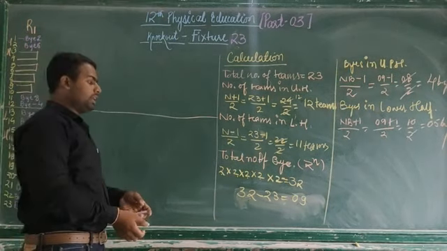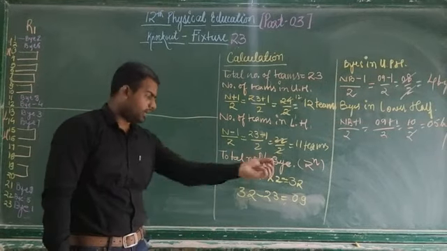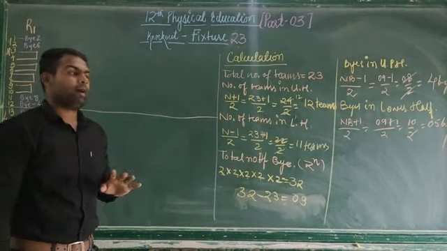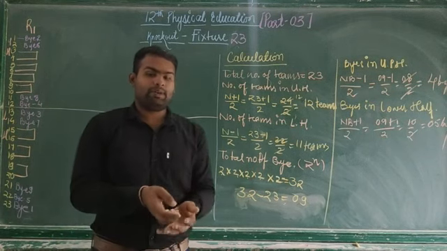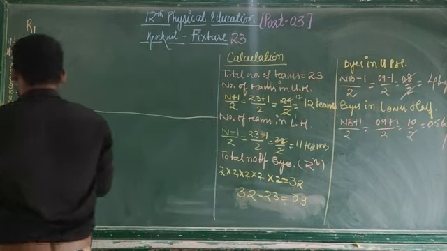Before I write that, I would like to tell you how many rounds there will be. It depends on the power of 2: 1, 2, 3, 4, 5. So there will be 5 rounds. Let's see if it is there or not.